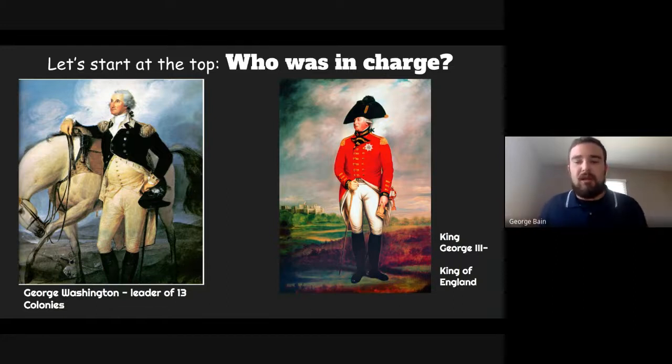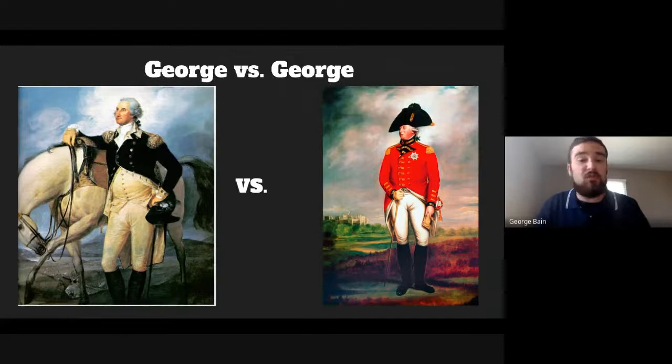Another George. King George III was the king of England, right? He was the full power. He was in charge. He shared power with Parliament, but he was the face of England. He was the one who really had the influence. So what I like to say is the American Revolution is a George versus George. Two Georges, two very different ideas, but also two very similar people who both want what's best for their countries. So today we're going to analyze these two Georges to get an idea of what they represent and how they represent their countries.